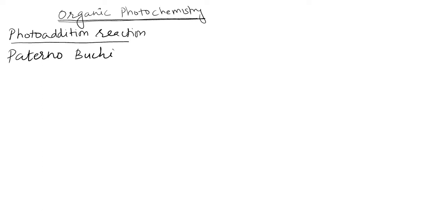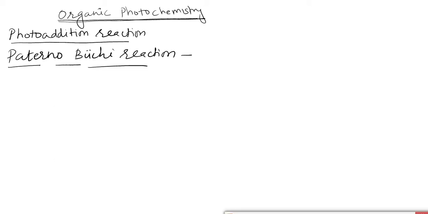This is a very important reaction from the photochemical point of view, as the Paterno-Buchi reaction contains all types of characteristics of the carbonyl system as well as the olefinic system.